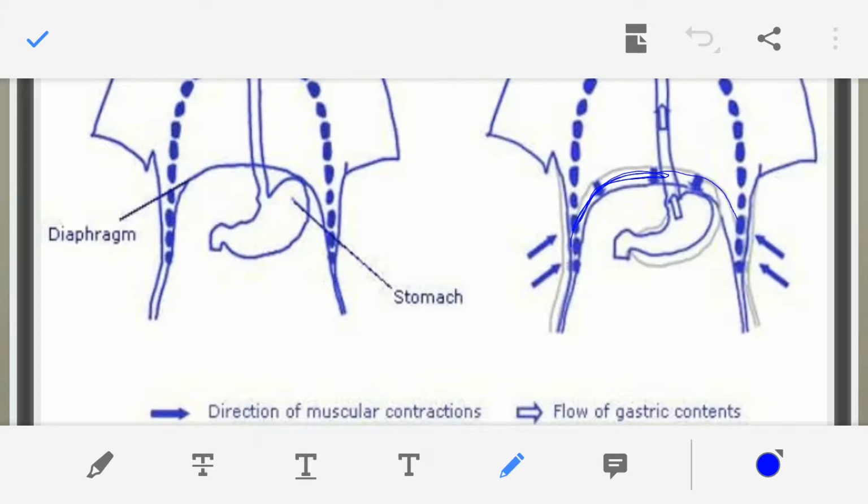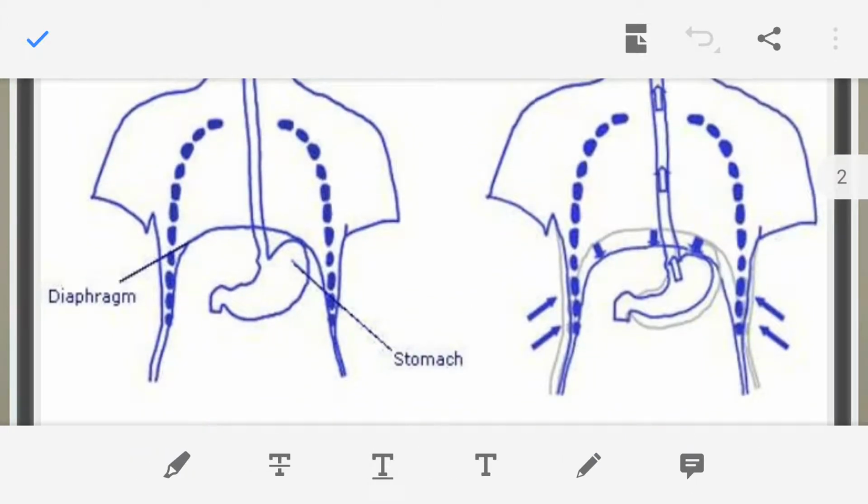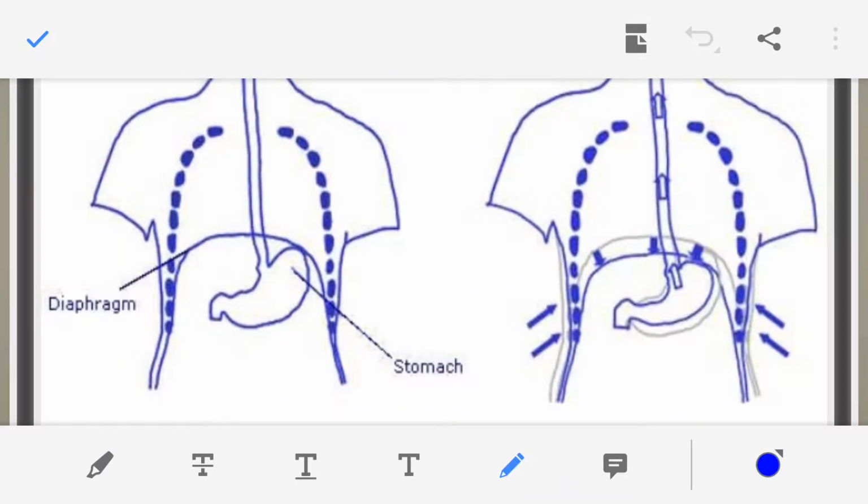This is the diaphragm, and here you see the direction of muscular contraction. This is the normal condition, and the diaphragm is shown over here. And at the time of vomiting, what happens?